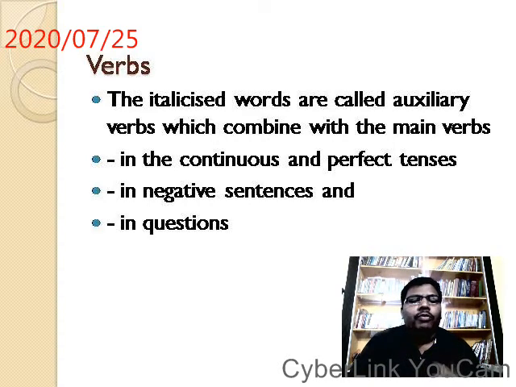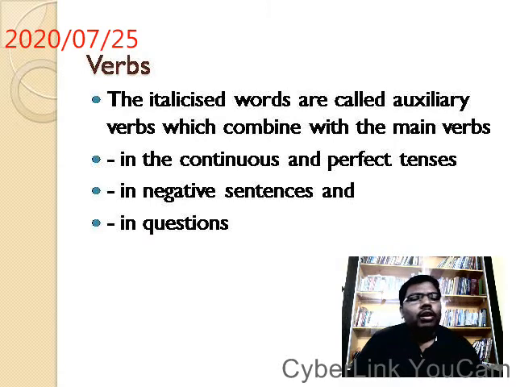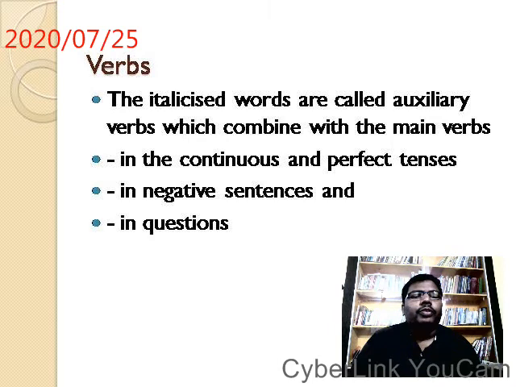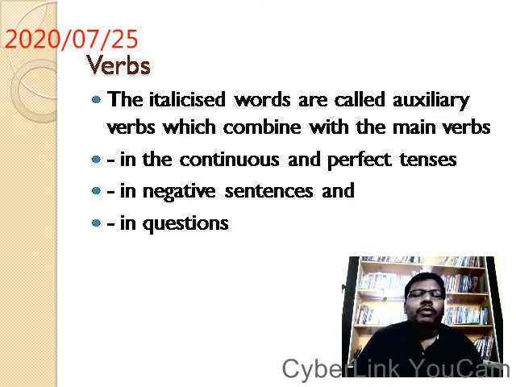There is no helping verb. The kite flies in the sky. Fly is the main verb. It doesn't have any helping or auxiliary verbs to help it. So such verbs are called finite verbs. Finite verbs do not need helping verbs.